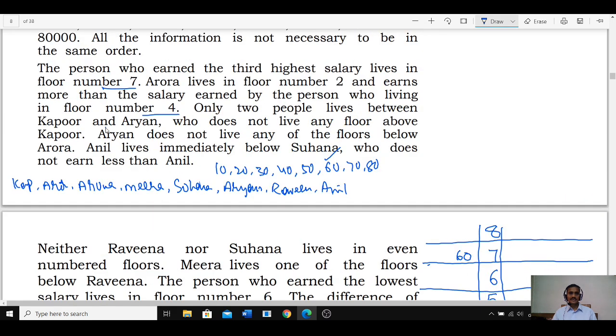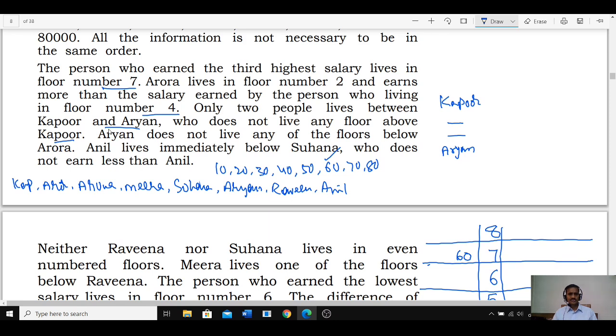Only 2 people between Kapoor and Aryan. Aryan does not live on any floor above Kapoor. Hence Aryan must be below Kapoor. There must be 2 floors between them. 2 people live between these 2 persons, Kapoor and Aryan, and Aryan is not staying on any floor above Kapoor, hence Aryan must be below this one. Aryan does not live on any one of the floors below Aurora.